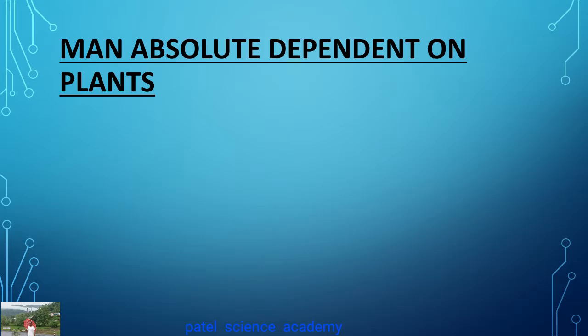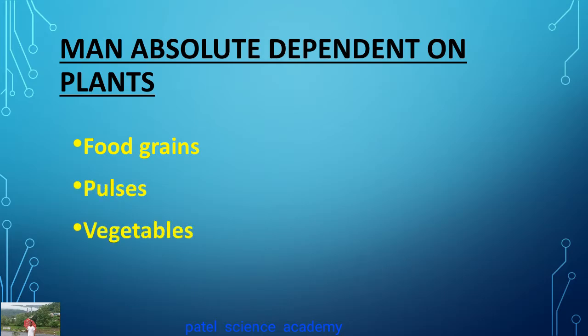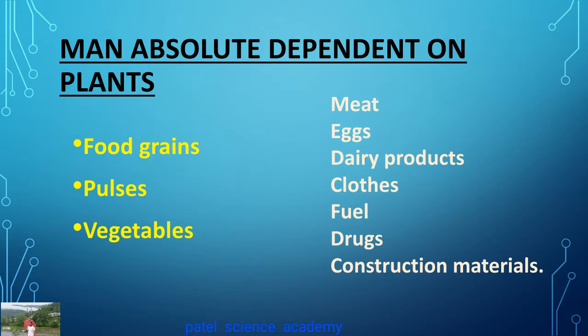Humans are absolutely dependent on plants for their food, for food grains, pulses and vegetables. They also depend on animals for meat, eggs, dairy products, clothes, fuels, drugs, and construction material.